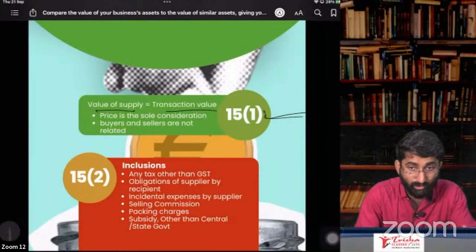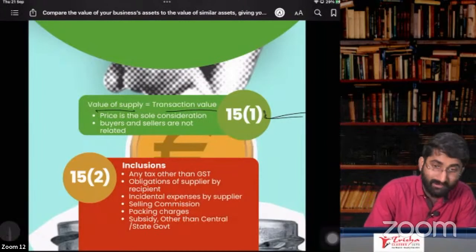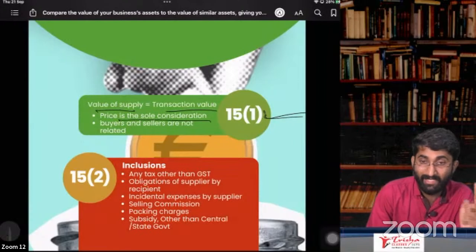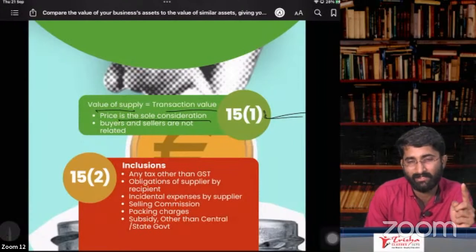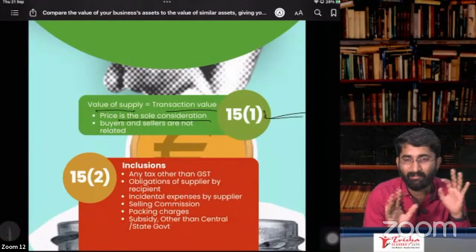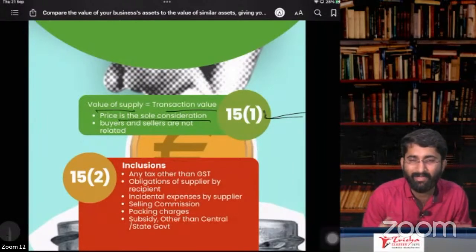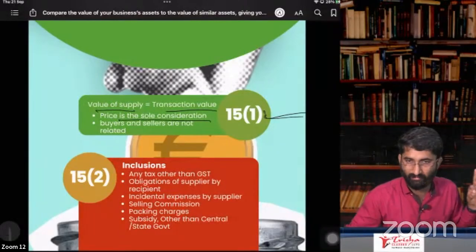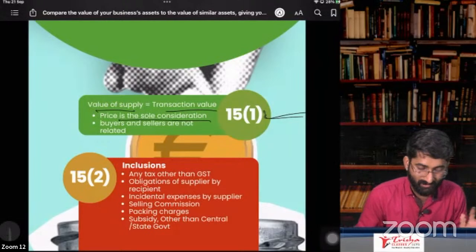But that also says that except price, see, the price should be the sole consideration here. Price should be the sole consideration. What is the meaning of sole consideration? You are paying me only the price, not other things, not a barter system. Exchange, it should not be an exchange. I gave you one mobile phone, you gave me other mobile phone. That is exchange. That is not included here.